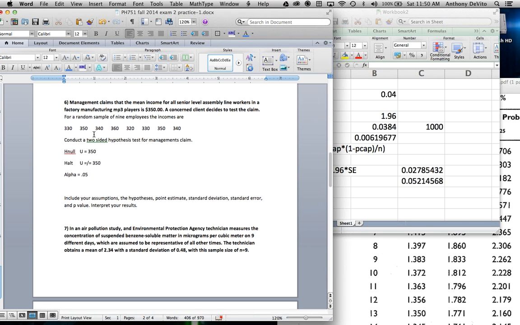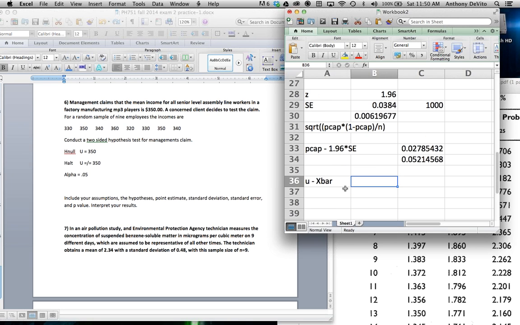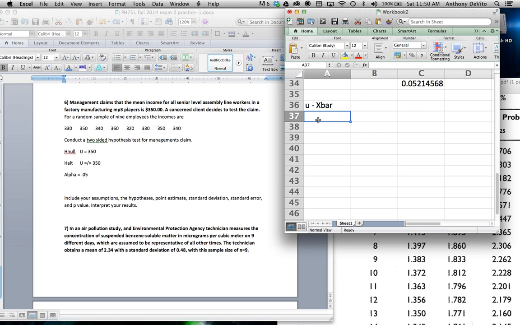What we're going to do is compare the mean that the manufacturer claims to the mean that we've actually calculated in our sample. In other words, we're going to look at mu for the manufacturer minus x bar for our sample. And what are we going to be interested in there? Well, I have to calculate now what the mean for our sample is.